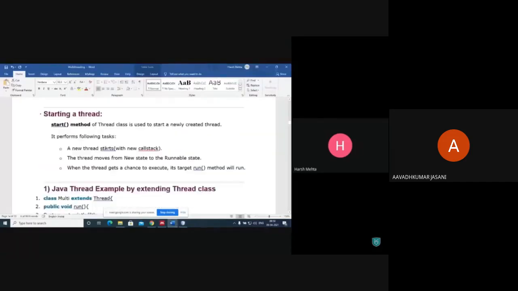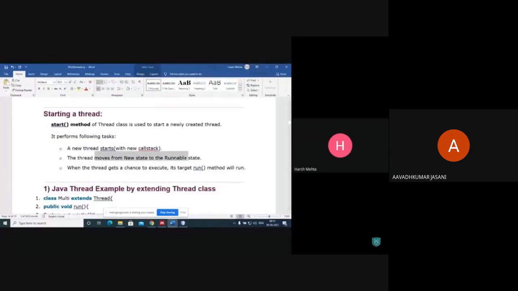Now what is the start method? Start method of thread class is used to start a newly created thread. It performs the following tasks. A new thread starts, whenever we call the start method. Thread moves from new state to runnable state.